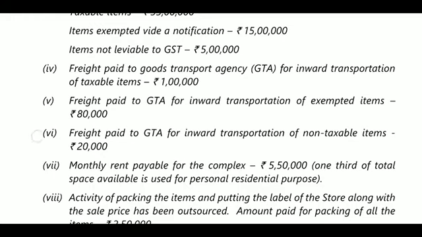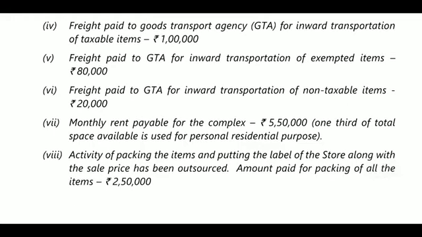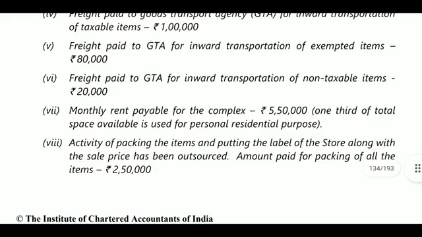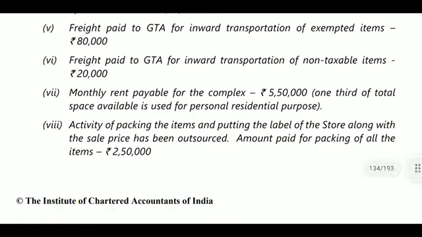Next, monthly rent payable for the complex will be 5,50,000. One third of the total space available is used for personal residence. 55 lakhs, even though you use it for residential purpose. Okay, you are using it for residential purpose, you must pay the tax on the total amount. So 55 lakhs into whatever the tax rate is. This is related to service, it will be 18%. So 55 lakhs into 18%, 99,000 is payable.